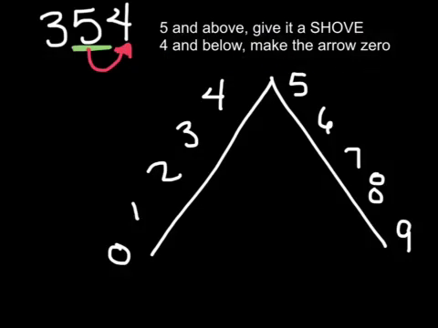So you'll notice here we have this arrow. That's the number that would become a 0. If it's 5 and above, we're going to give this number a shove. That's why we underlined it. Okay? So let's put that into practice.